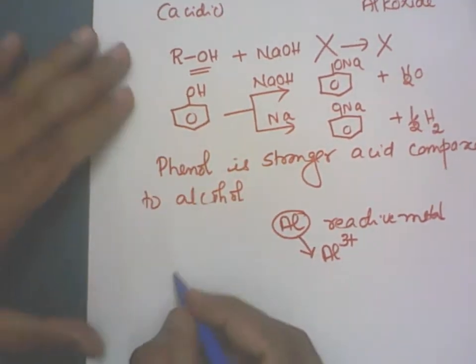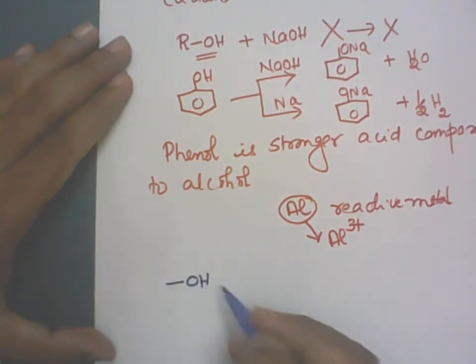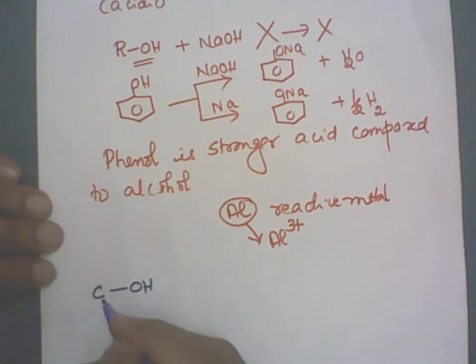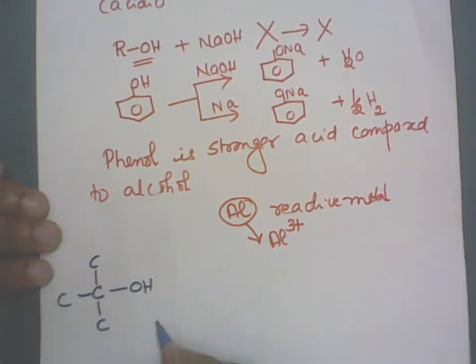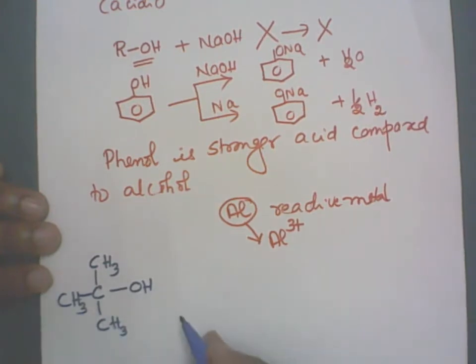Let me take one specific example given in the textbook. Tertiary butyl alcohol, OH group, is attached to tertiary carbon atom. What is a tertiary carbon atom? The given carbon atom is attached to 3 more carbon atoms. So this is a tertiary. Altogether 4 carbon atoms, tertiary butyl alcohol, and the remaining valencies are satisfied by the hydrogen atoms.